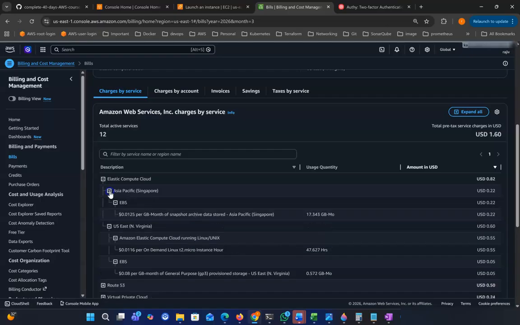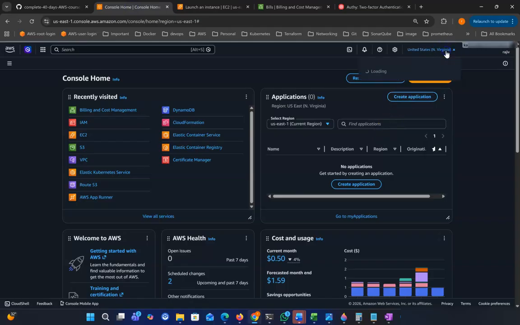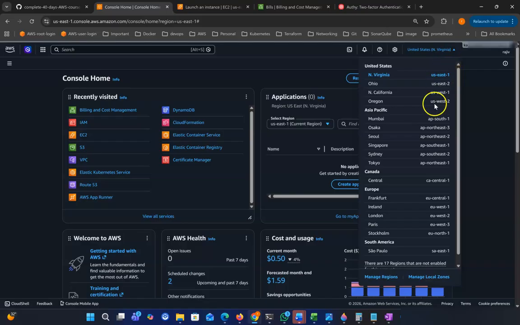So if you see the Asia Pacific region, that is a little bit different, and you can see the storage charge is different. Another thing is, when you deploy a server in US Virginia, and if you deploy the server in Mumbai or Singapore, the cost is a bit different. So Mumbai server is a little bit less compared to Singapore. So the same server price could be different in different regions. Mumbai region price is different, Singapore region is different, and your Virginia region is different. So the same category of server price is different, depending on your region.